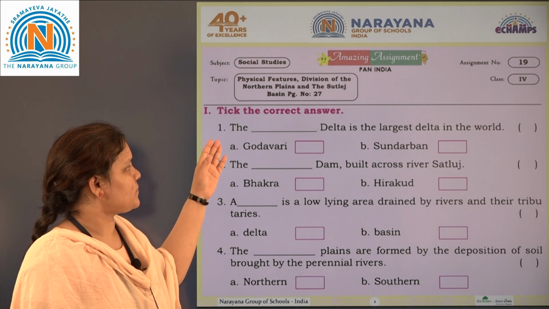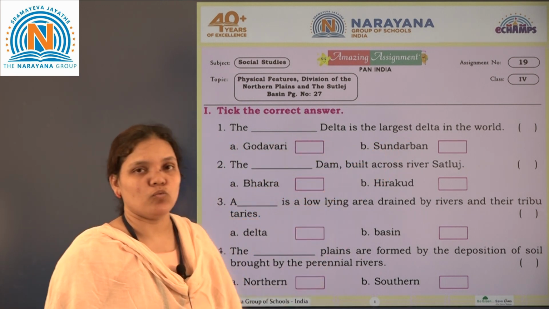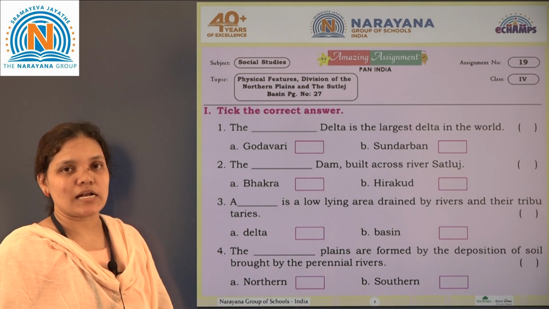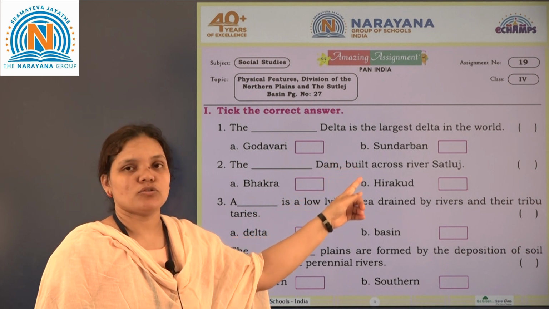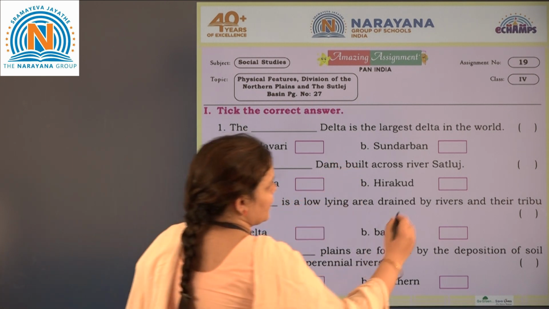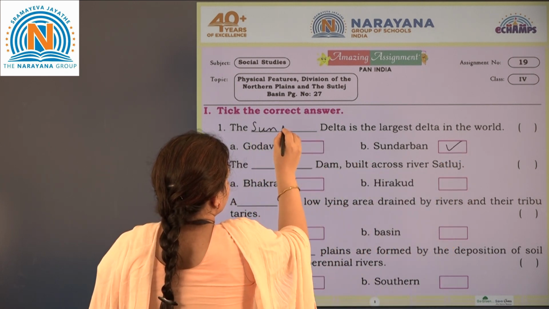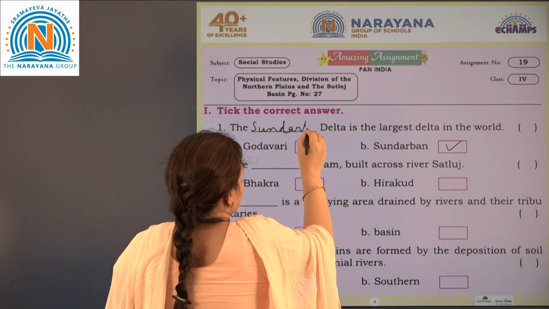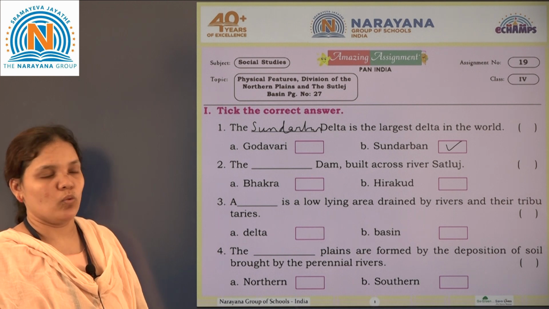Very first is, the dash delta is the largest delta in the world. The delta which is the largest in the world, A. Godavari delta or B. Sundarban delta. So the answer is B, Sundarban delta. Sundarban delta is the largest delta in the world.